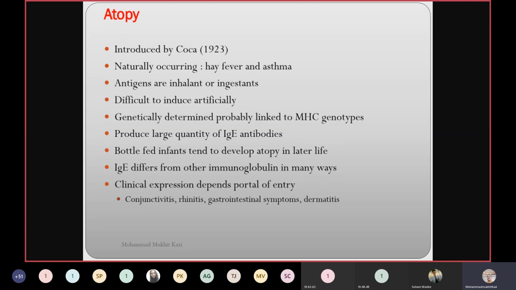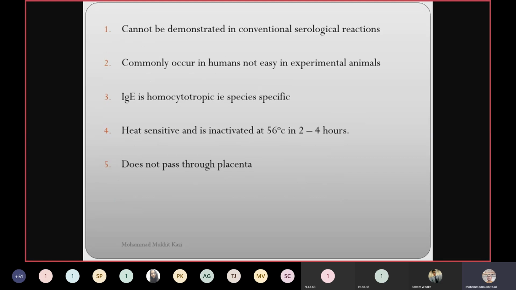Clinical expression depends on the portal of entry. Conjunctivitis, rhinitis, gastrointestinal symptoms, and dermatitis. These are the examples. Atopy cannot be demonstrated in conventional serological reactions. It commonly occurs in humans, not easily in experimental animals.